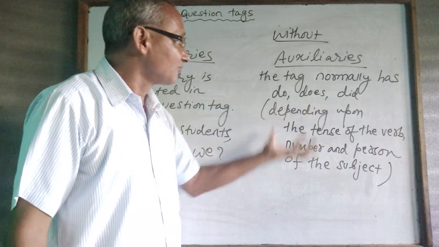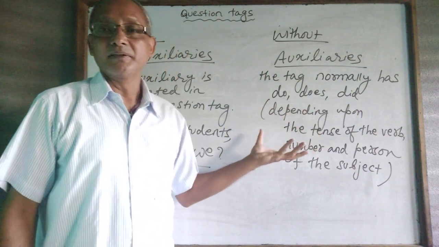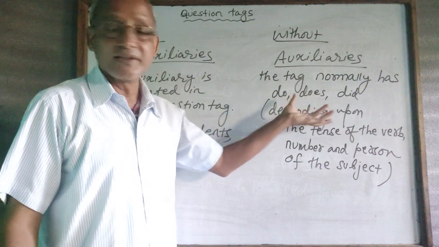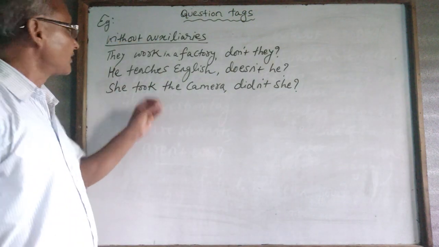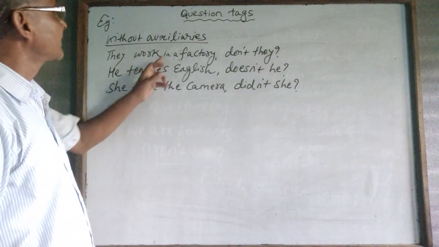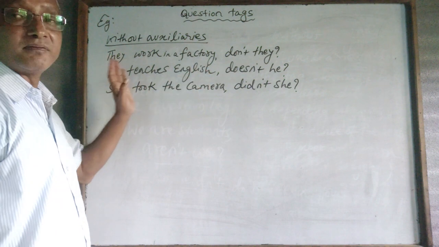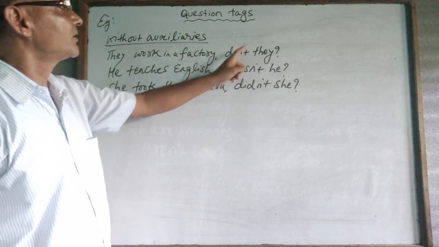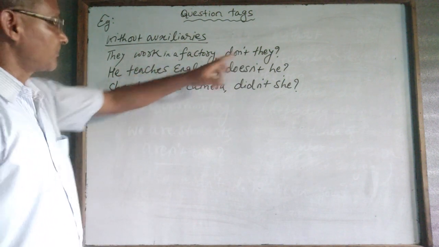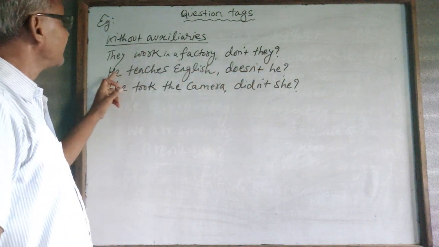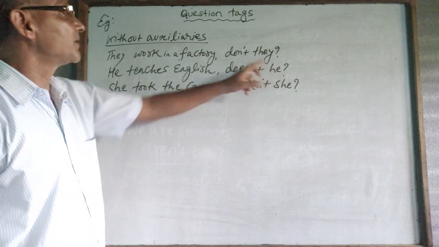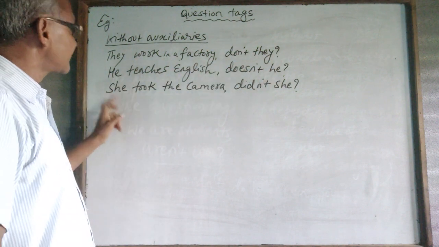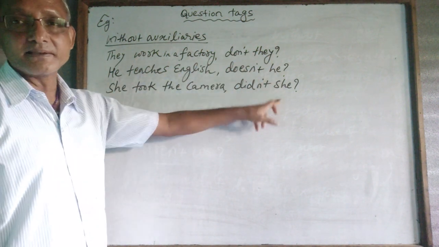So this is what is to be remembered: do, does and did. Examples without auxiliaries: "They work in a factory." Only the main verb is here, so I have used the formation don't they; the subject is picked up here. "He teaches English," doesn't he? "She took the camera," didn't she?